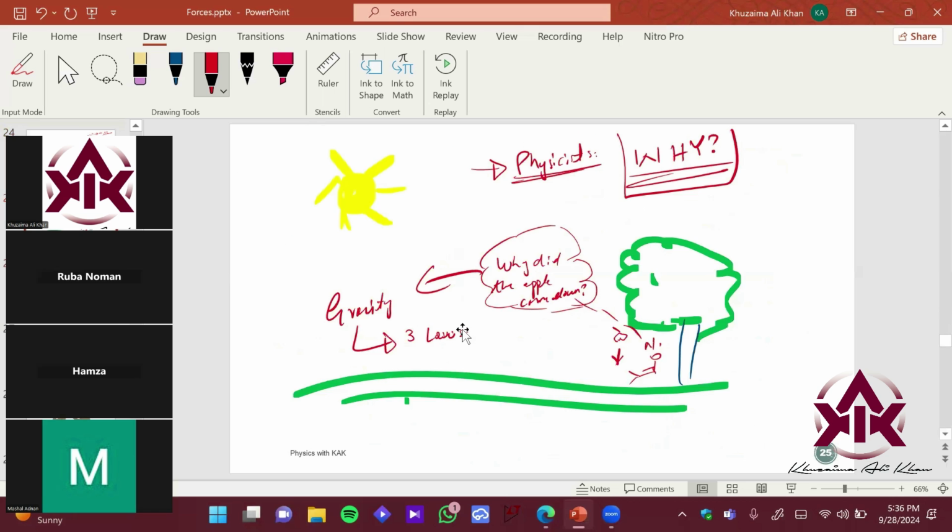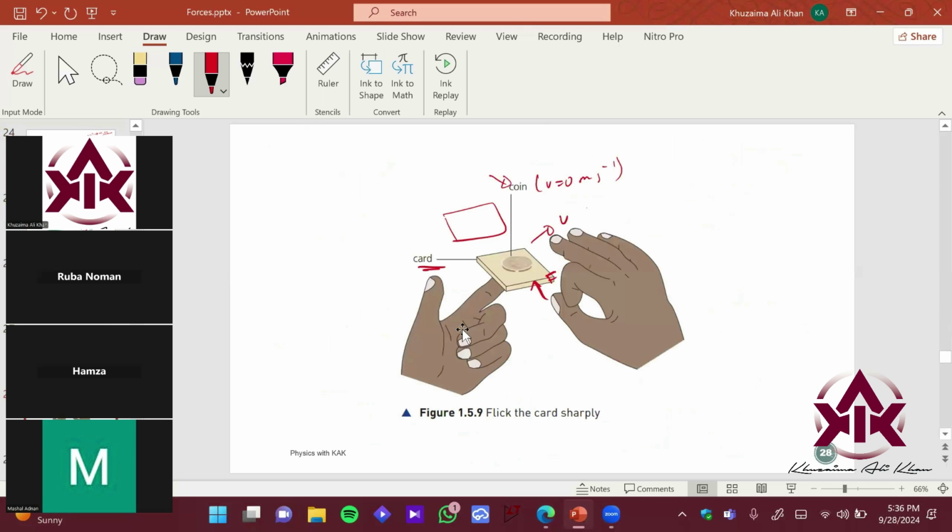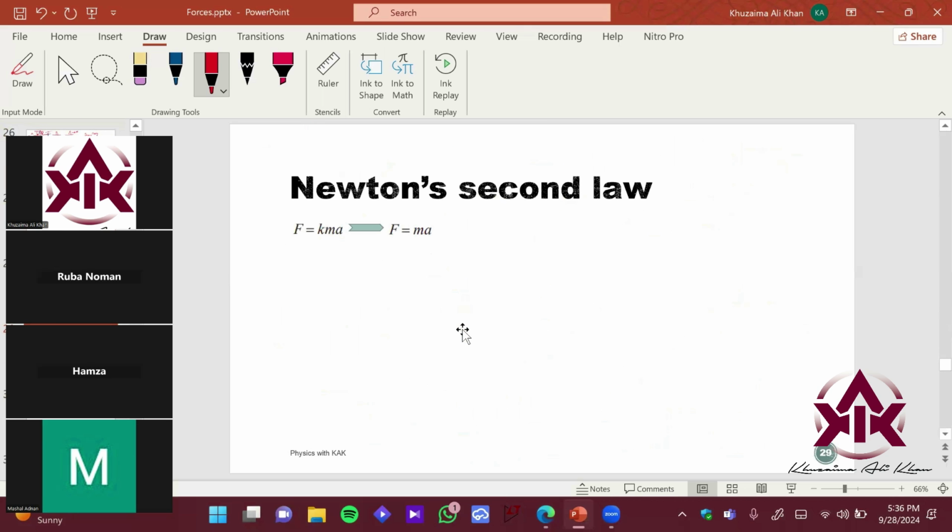Achha. Newton's second law talks about when motion is actually happening. If the body is moving, how does the force applied relate to mass and acceleration? Imagine a box A, and Mashal is applying a constant force on this block, and the block is moving with constant acceleration.